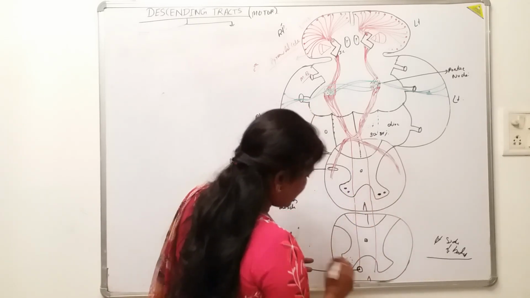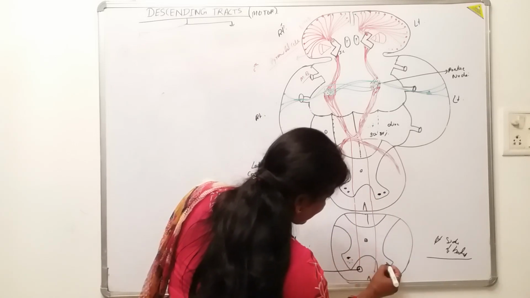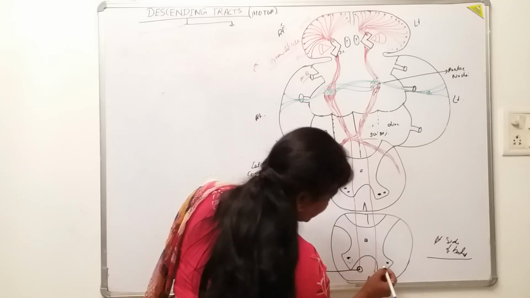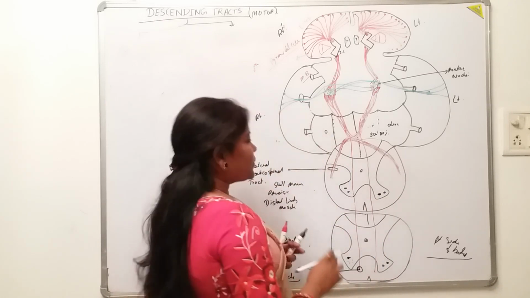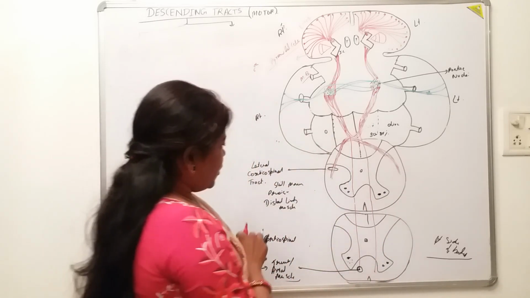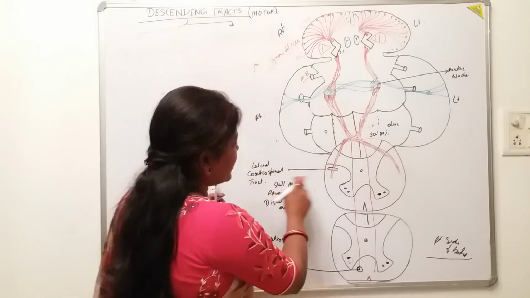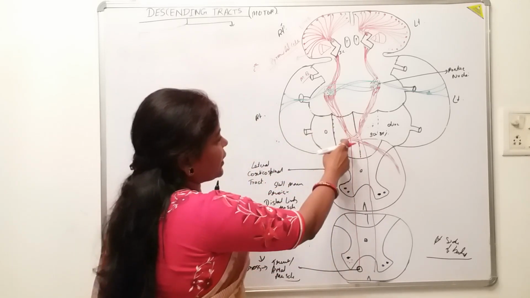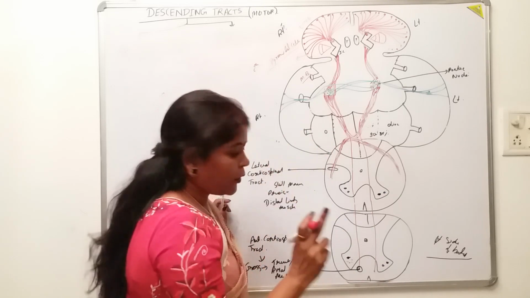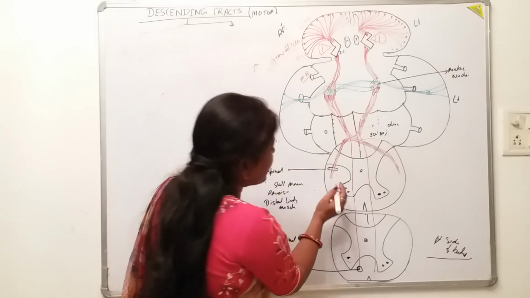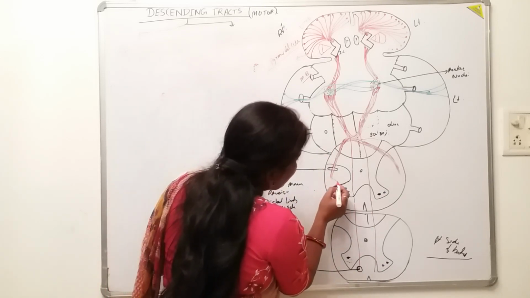Both of them are the motor neurons. And what are the motor neurons? We will discuss. Look here. Because this lateral corticospinal tract has already crossed at the pyramid, it will not cross here in the spinal cord. Where will it go?